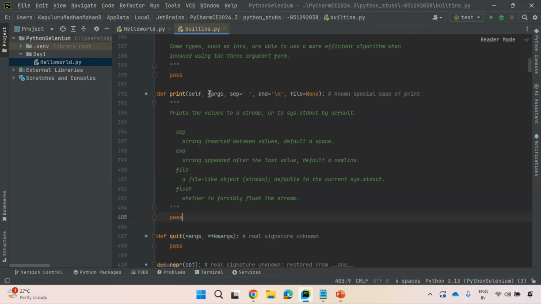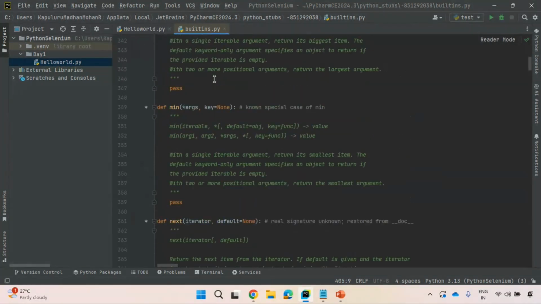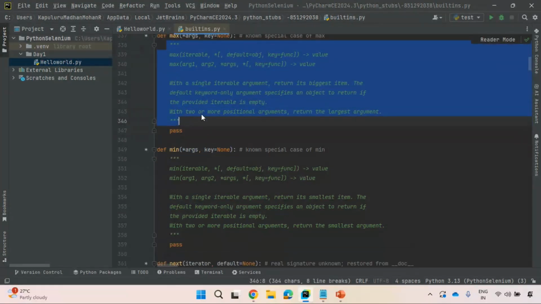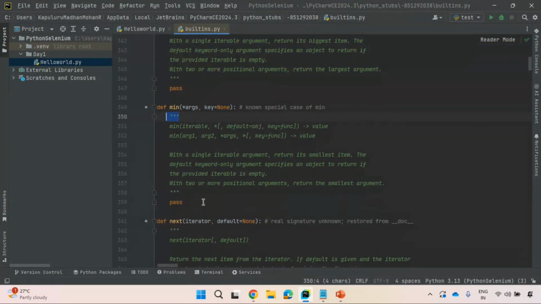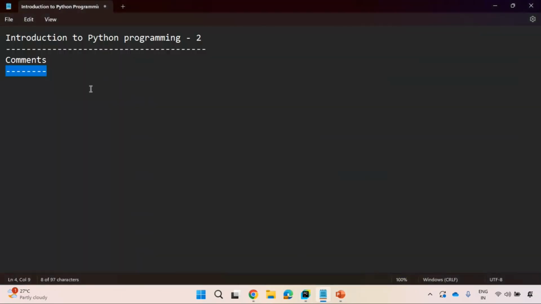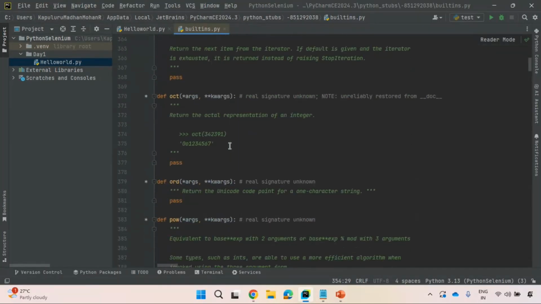You see here, any function or any method which they have implemented, they provided some description here. Inside triple double quotes, they have provided some description. So this is nothing but a comment. So what is a comment? Comments are descriptions about logics. You see here, you take this simple print.